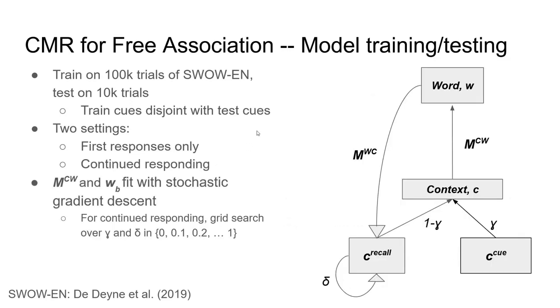In either setting, the recall dynamics of our model are such that for every trial or response time point within a trial, we can easily compute the context representation and then essentially regress the response words onto the context representation, which enables us to fit MCW and WB, the biases, with stochastic gradient descent. In the case of the continued responding model, we don't fit gamma and delta, and instead we grid search for the best values in 0, 0.1, 0.2, all the way up to 1.